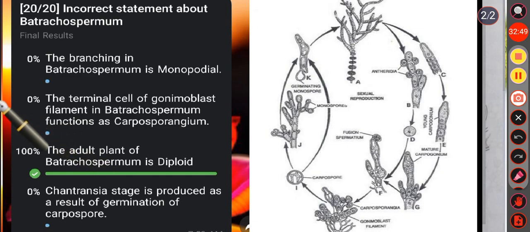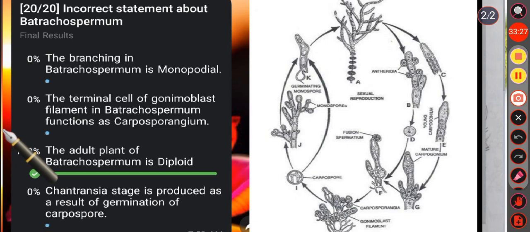Then in option C, the adult plant of Batrachospermum is diploid. No, it is an incorrect statement. We know the adult plant of Batrachospermum is haploid and dominant, persisting for a longer time than the diploid phase, which is represented only by the zygote. So the life cycle is haplobiontic type, and the two successive haploid generations are interrupted by the diploid zygotic stage, indicating its triphasic nature, right? But the adult plant is haploid, not diploid, right?